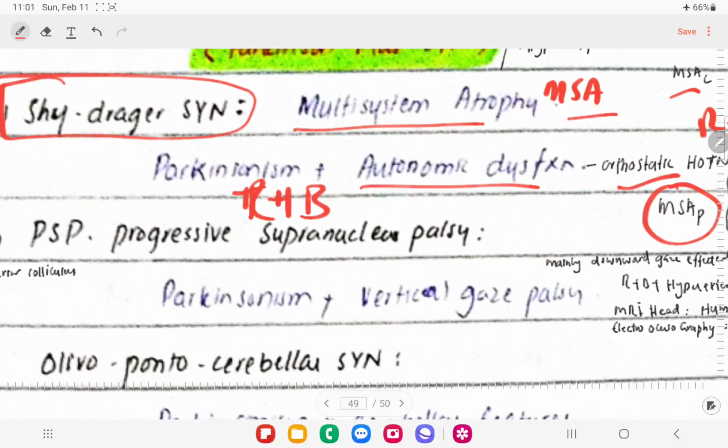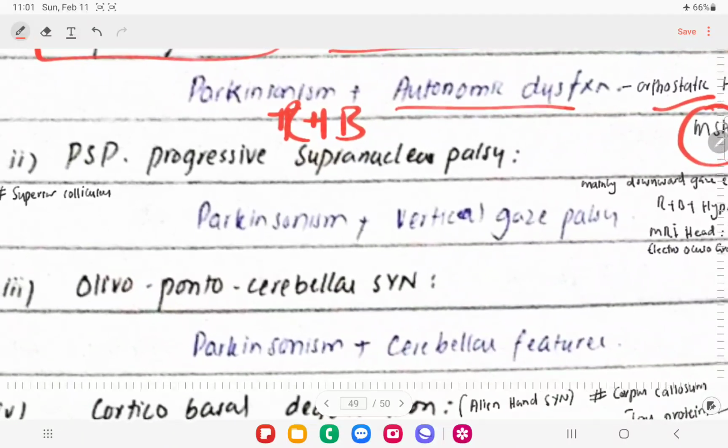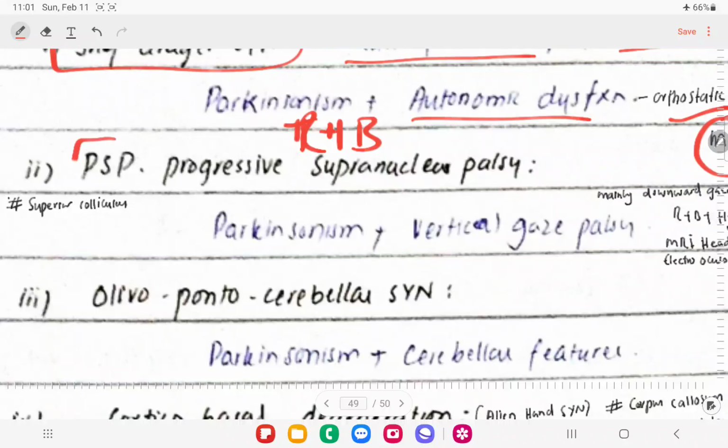Just remember this thing, that they will be having the rigidity and bradykinesia. Along with that, if they have autonomic dysfunction, we're going to think that the patient might have Shy-Drager syndrome or multi-system atrophy. The next thing is progressive supranuclear palsy. So let's talk about this thing.